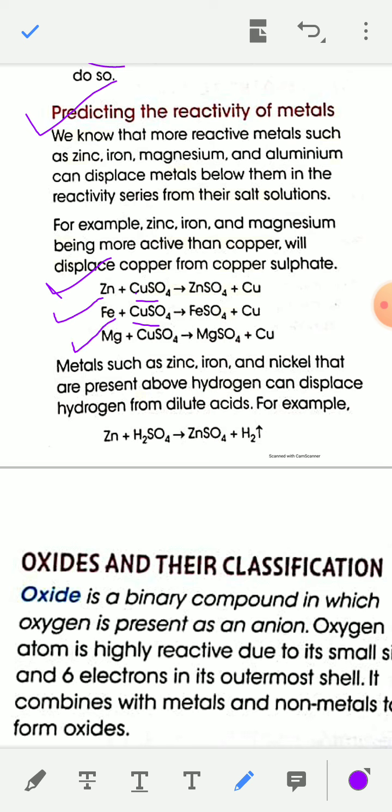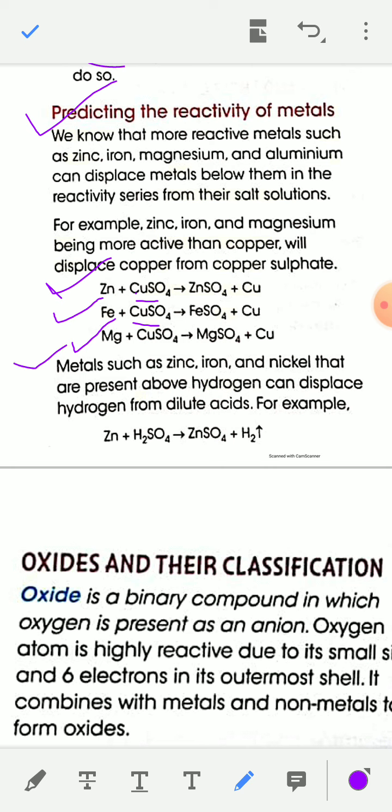Similarly, magnesium can displace copper from copper sulfate because magnesium is also more reactive than copper. So a more reactive metal, placed above in the reactivity series, can displace a less reactive metal, placed at the bottom of this reactivity series.